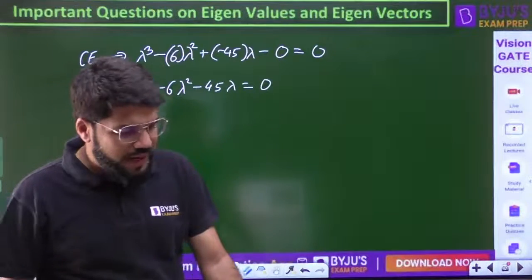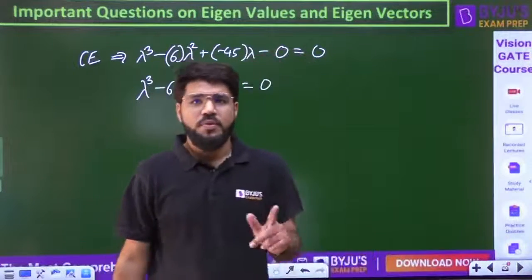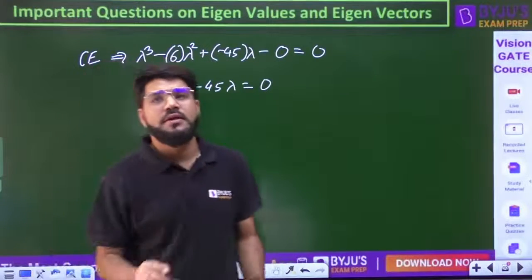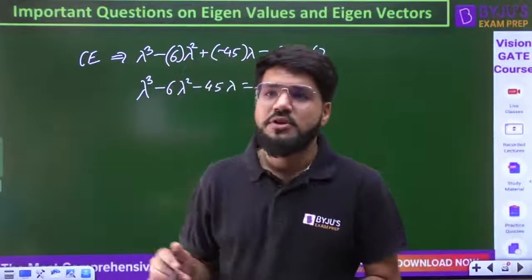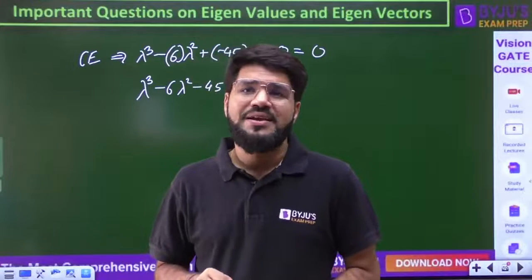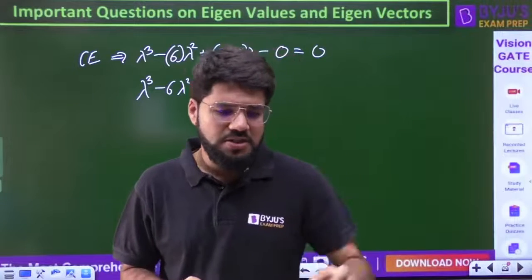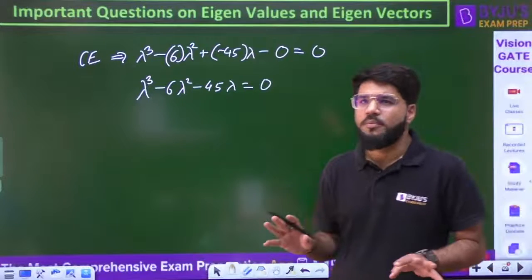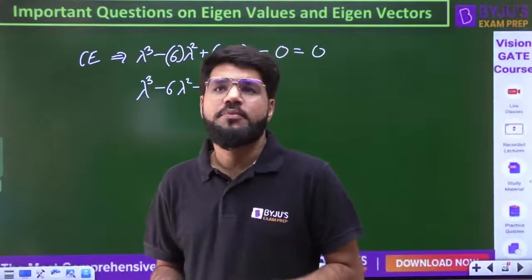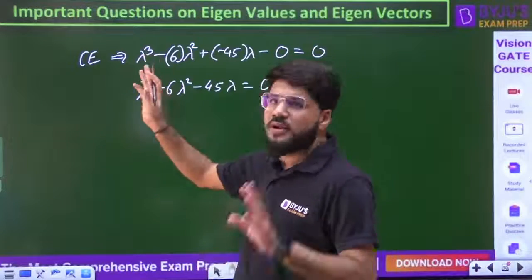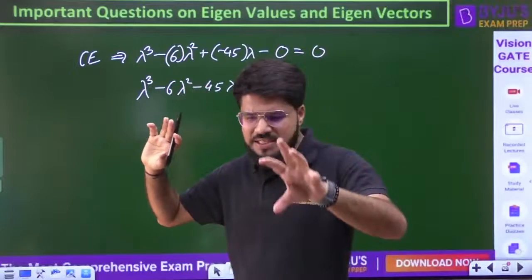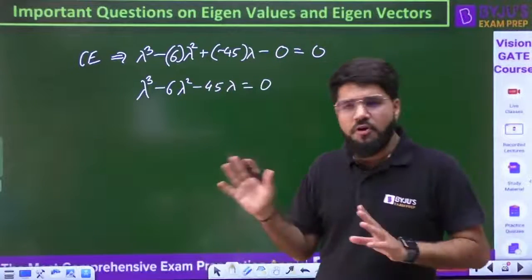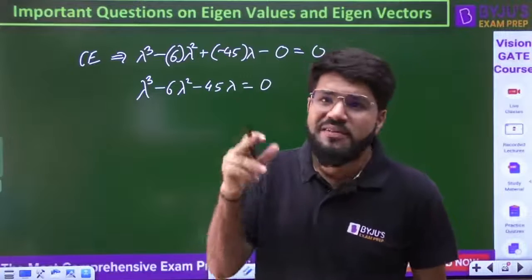Let me keep reminding you that in GATE you have the virtual calculators now. You know that the physical scientific calculators are not there in the GATE. You have the online virtual calculator, and in that virtual calculator the equation solver is not incorporated. You can't solve cubic and quadratic equations there. For quadratic you have the formula, but for cubic you don't have a formula. So in case a question comes in cubic, don't worry. They know, when IISc sets the final question paper, that there is no formula for cubic equations and you don't have it in the calculator, so they will be setting the data accordingly.